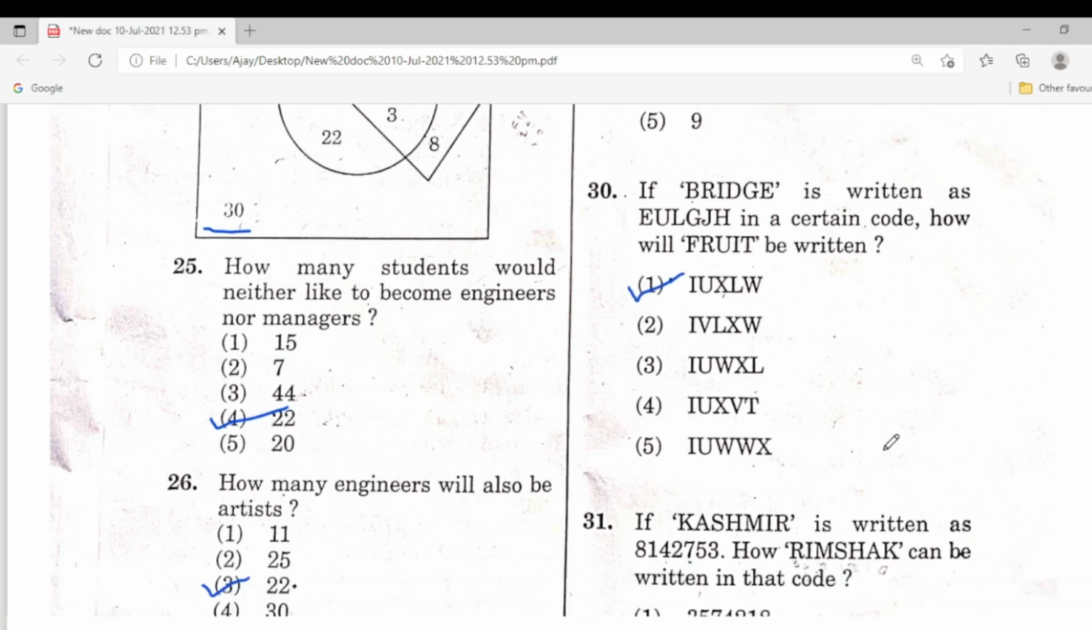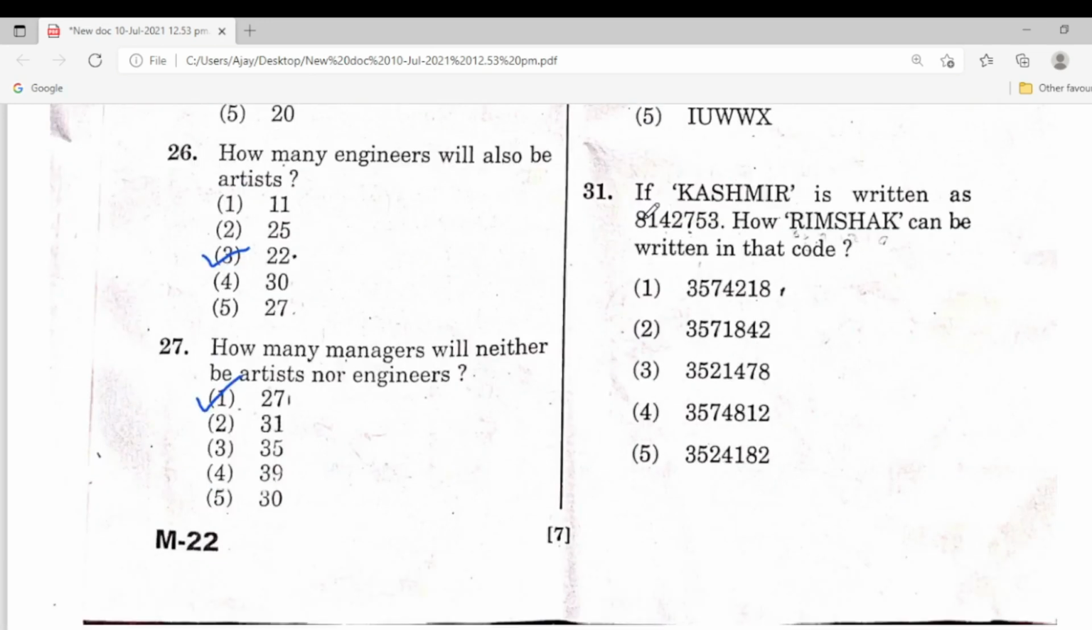Next one. If Kashmir is written as K in 8, A1, S4. So just like that, RIMSHAK can be written as? So R here means 3. R here is 3. So first one is 3. So 3 is there in all options.